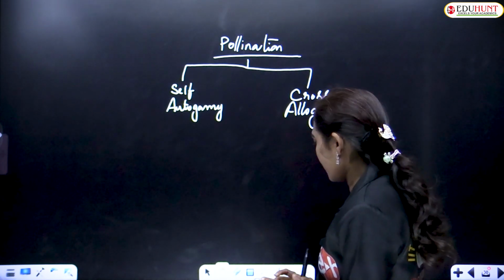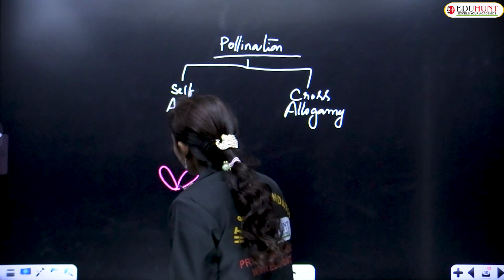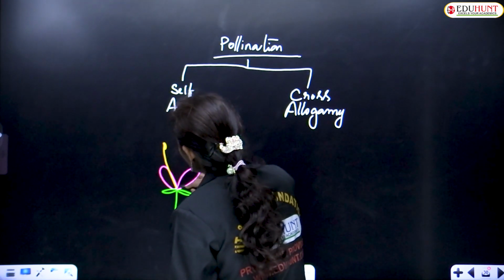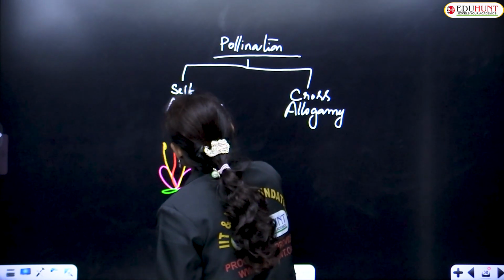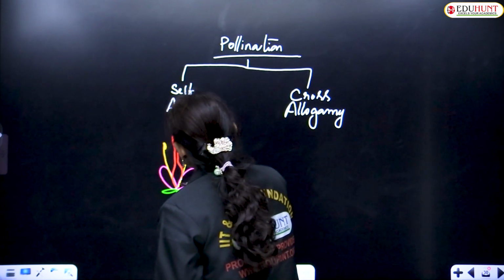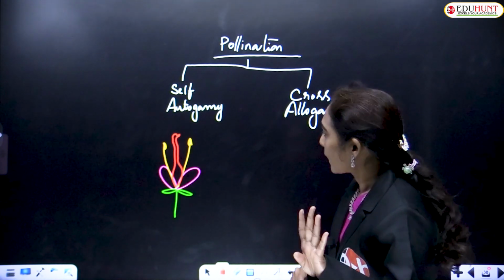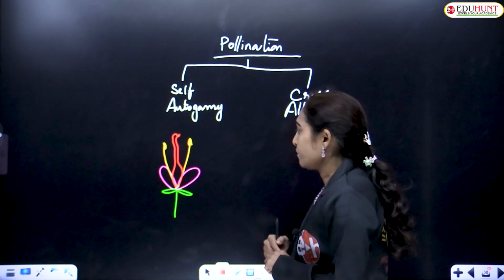Self-pollination, say for example, this is a flower with the four different organs: calyx, corolla, androecium, gynoecium.